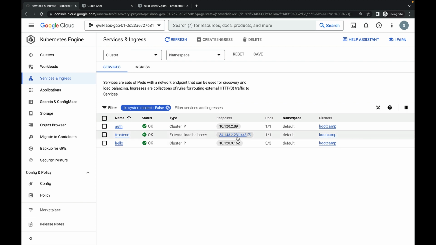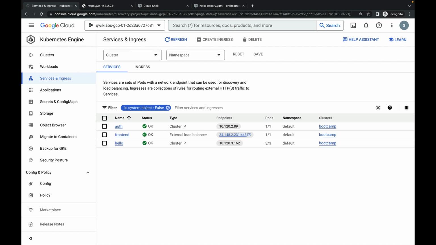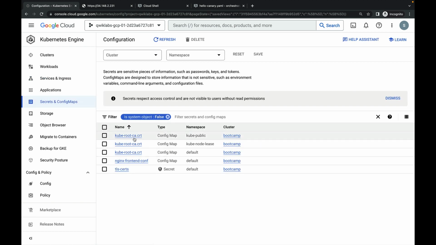If I check here, you can see this is my application front end content. This is all about how, and also in this command, how to create the secret map and all, and